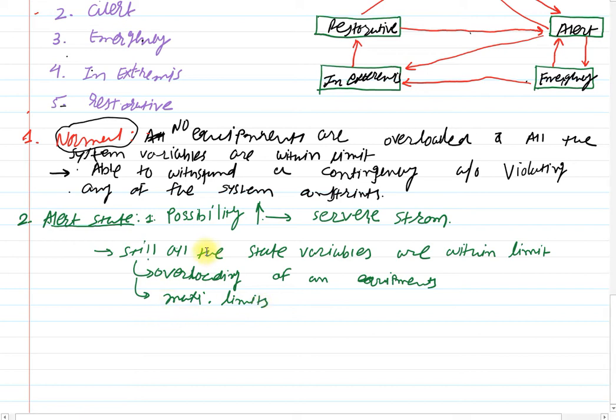Clear? This is because of the possibility of a disturbance due to bad weather conditions or a major fault in the system.